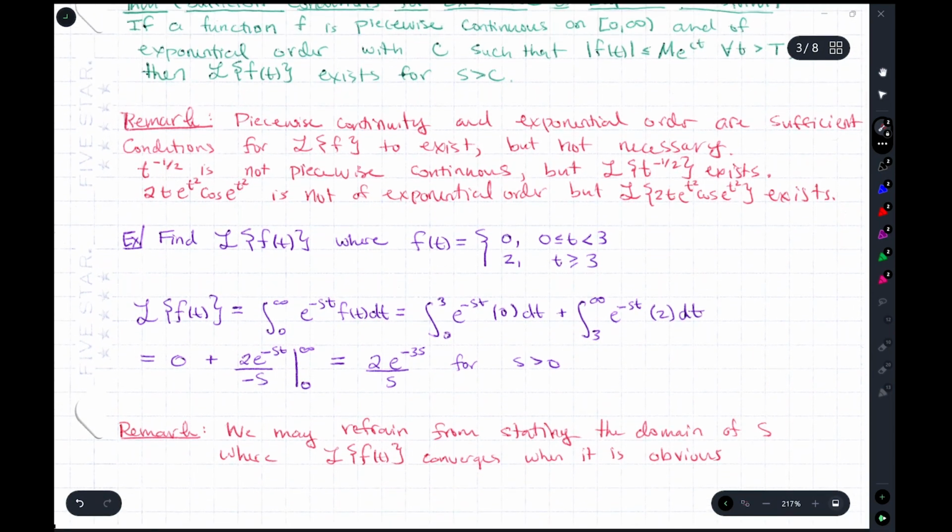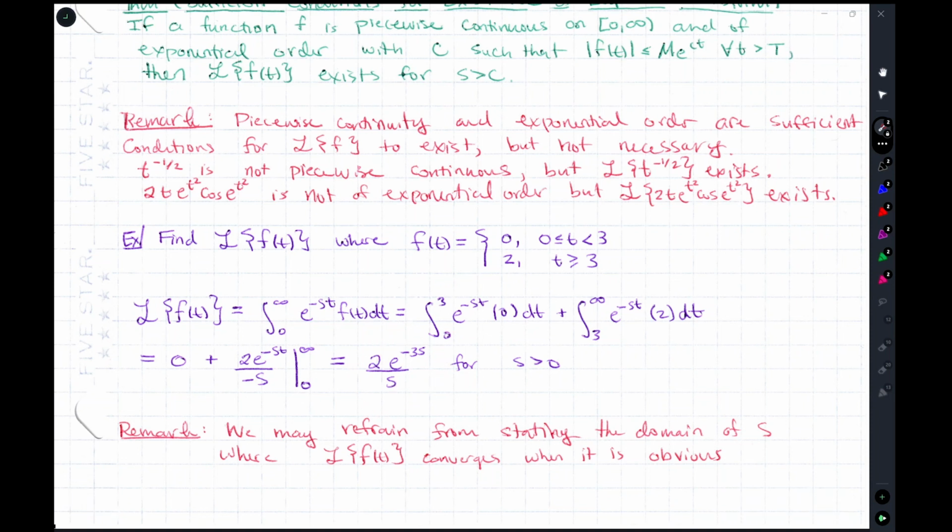So let's look at an example. Consider the function that you see here. Okay, so 0 from 0 to 3, and then right at 3 it jumps to 2, so we get a jump discontinuity there. The Laplace transform of this, how do you take that integral? Well, you just integrate based on the piecewise nature of this function. So from 0 to 3, we have one value, 0. Then 3 to infinity, we have this other value of the function there. This one is 0. Over here we integrate and we get this value here.